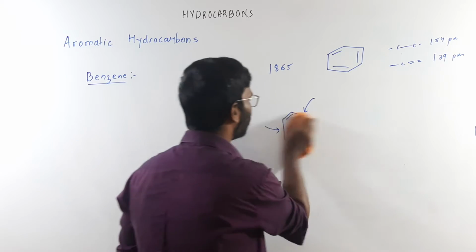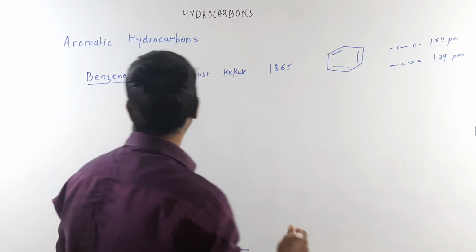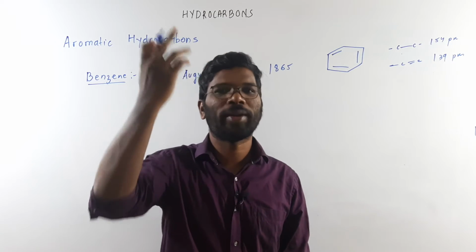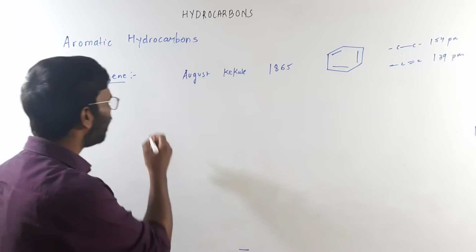The second aspect which he was not able to prove is reactivity. We know that alkenes are more reactive than alkanes because of the presence of the double bond.